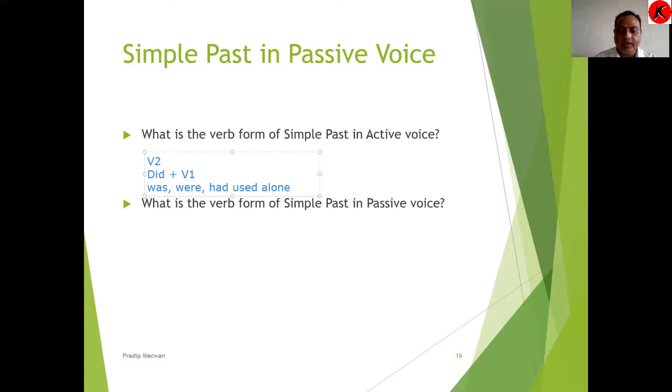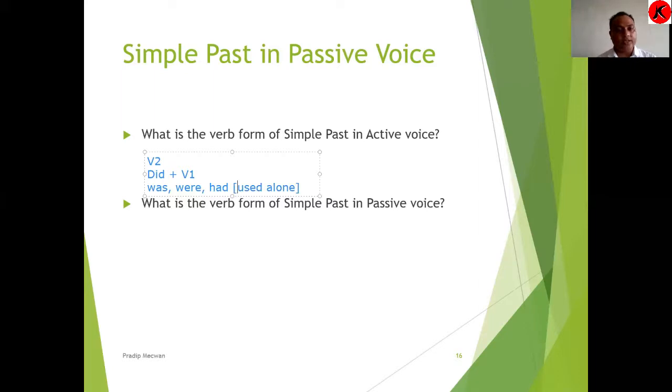Always remember that when these words are used alone, it indicates simple past tense. So these are the three variations you will find here: second form of the verb in simple sentences; in negative and question, did plus V1; whereas was, were, or had used alone also indicate simple past tense. So these things you need to remember.